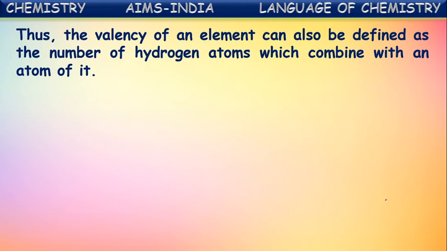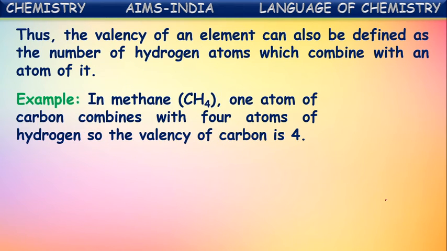The valency of an element can also be defined as the number of hydrogen atoms which combine with an atom of it. For example, in a methane molecule, one atom of carbon combines with four atoms of hydrogen. So the valency of carbon is 4.